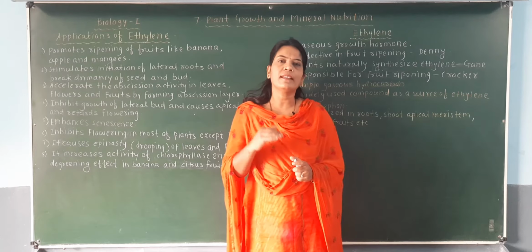Cytokinin is also responsible for the growth activity of the plant. That's why we included it in the growth promoting hormones, because in our first lecture we discussed that there are three types of growth promoting hormones which are responsible for only the growth of the plant, and those hormones are auxin, gibberellin and cytokinin. While growth inhibiting hormones which retard the growth of the plant are ethylene and abscisic acid.